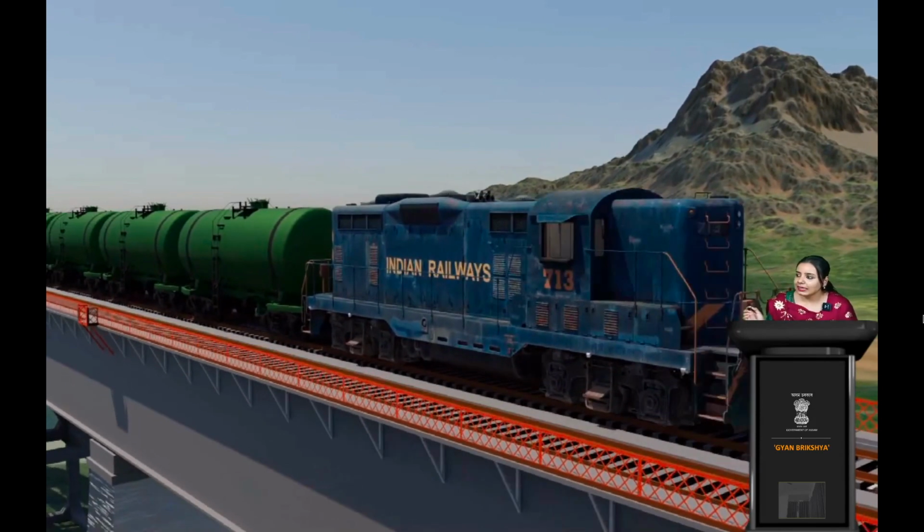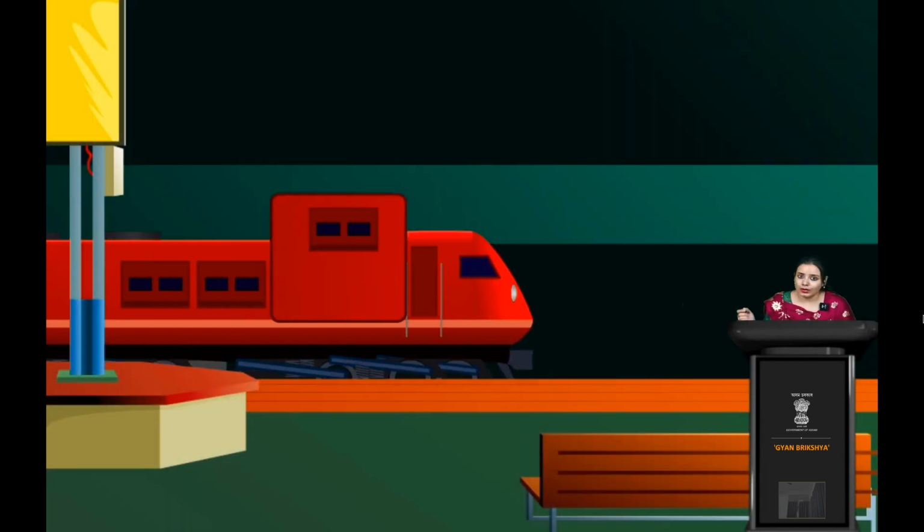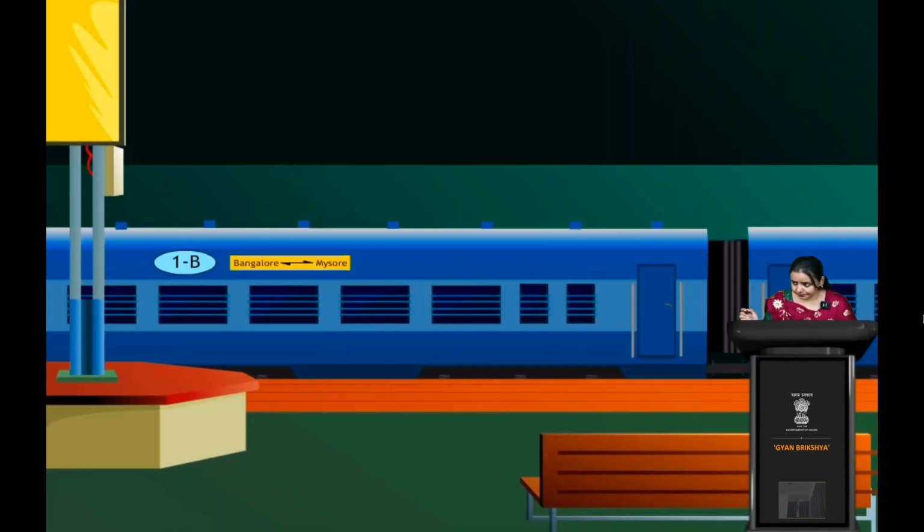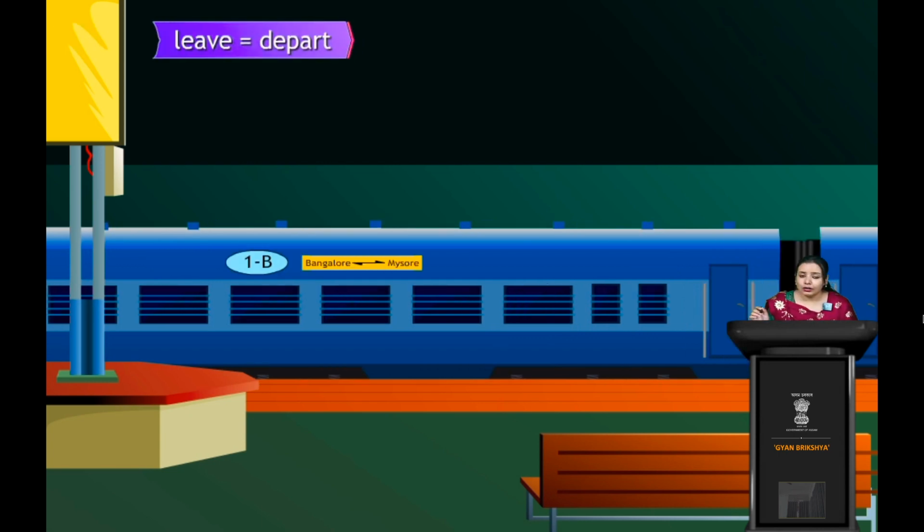Okay, now see what is this: Indian Railways, right? Railway line. So here we see words called reach and arrive. Now what is reach and what is arrive? Okay, we will find out. Before that we see a train that has just arrived at a station, or that must have departed from a station. So leave is equal to depart. So from any platform, might be in an airport or in a station, any train or any flight departs, meaning it leaves from that place, that we call a depart, right?